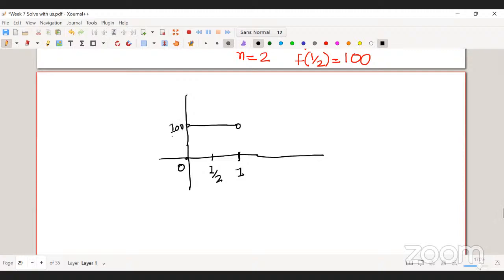As you can see, when you are coming from the right hand side, the value of the function is coming towards 100. And when you are coming from the left hand side, this is also 100. So both the left hand limit and right hand limit are 100. That means the limit exists and it's equal to 100.